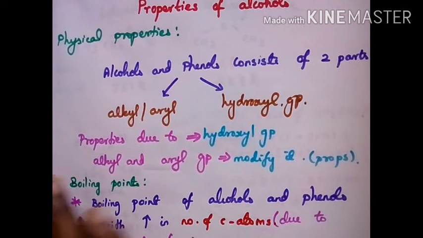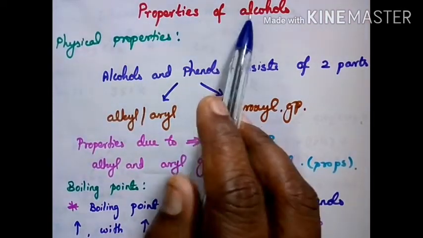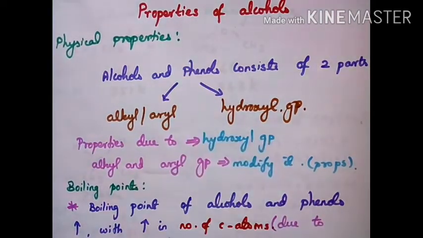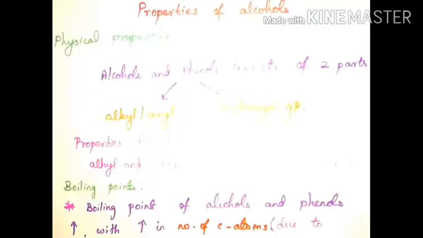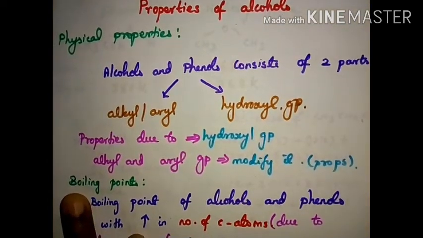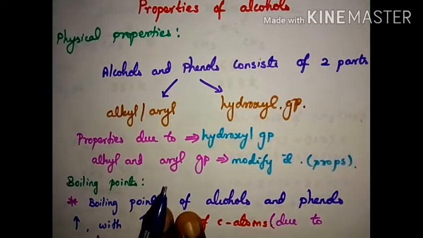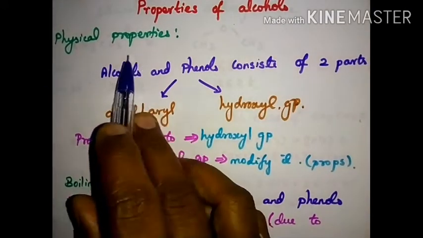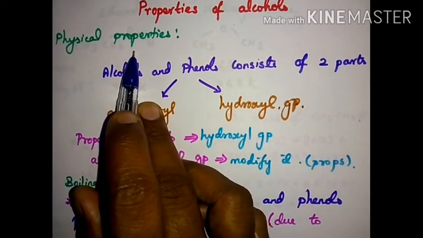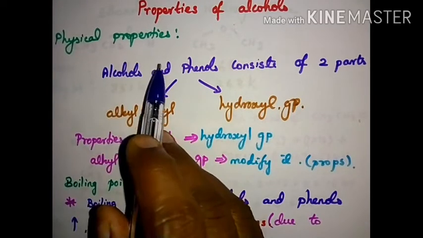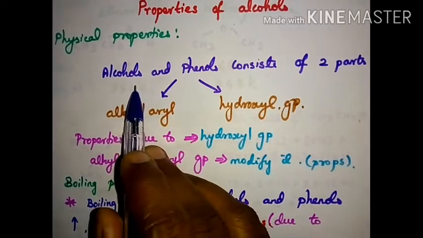Hi students, now we are going to see the properties of alcohols. There are two types of properties, physical properties and chemical properties. Physical properties means appearance, that is, what is its boiling point and whether it is gas, solid, etc. So now, physical properties first.